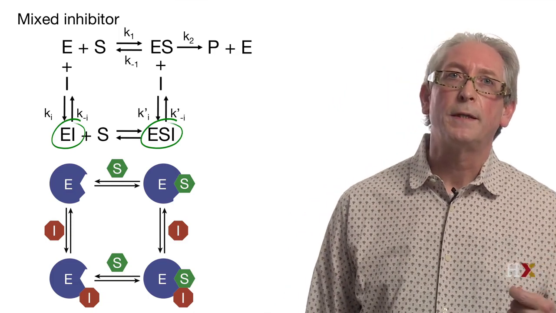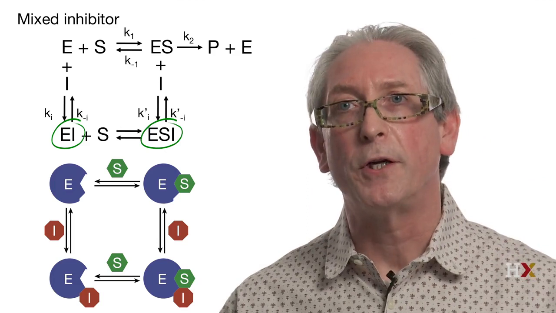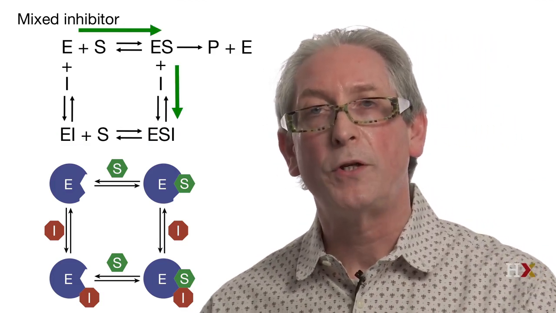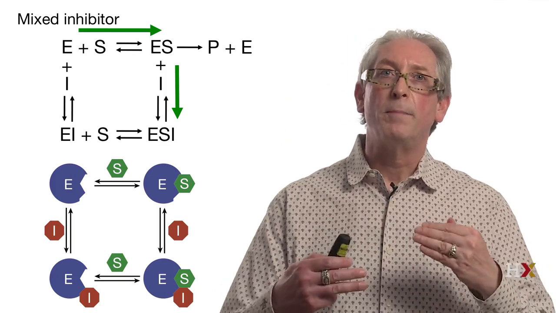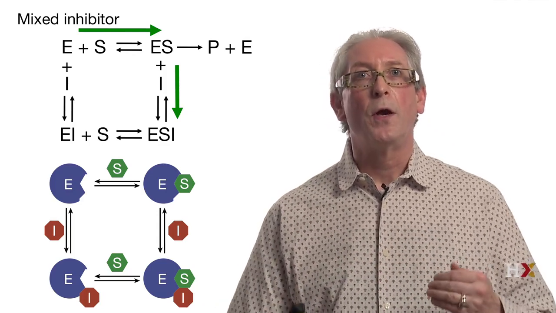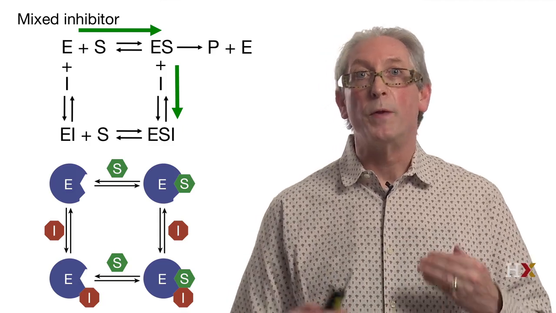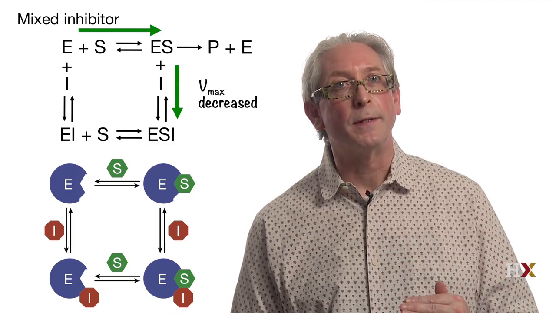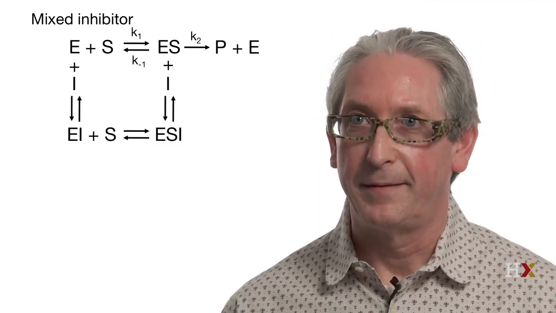What can we predict for Vmax? Once again, we'll have the formation of an enzyme-substrate inhibitor complex, which is unproductive, which means that the maximum velocity for the reaction with the inhibitor will be lower than the maximum velocity of the reaction without inhibitor. So we expect Vmax to decrease. What about Km? It's complicated.